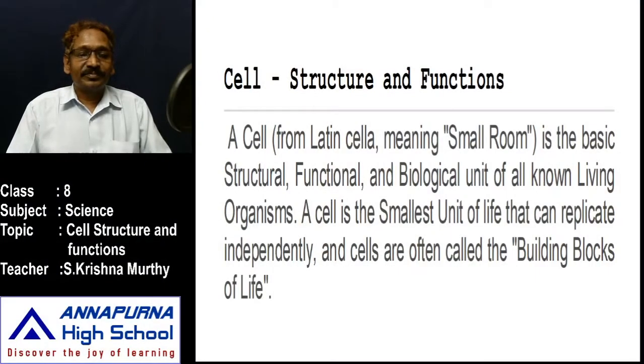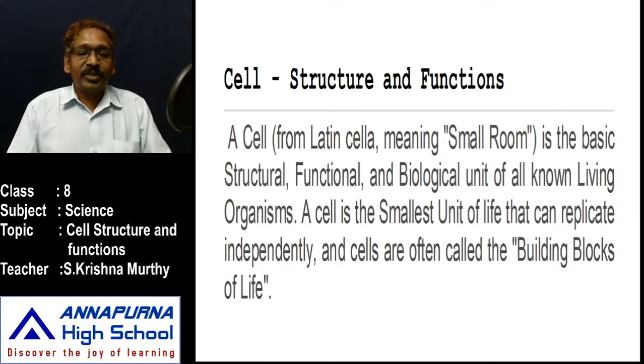Today we are going to learn about cell structure and functions. Our earth is inhabited by different kinds of living organisms. All these organisms show different kinds of structures.